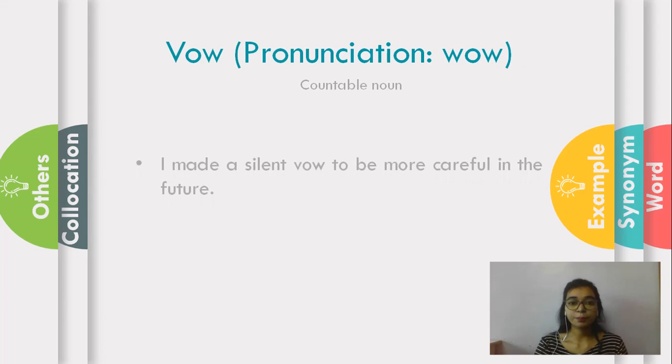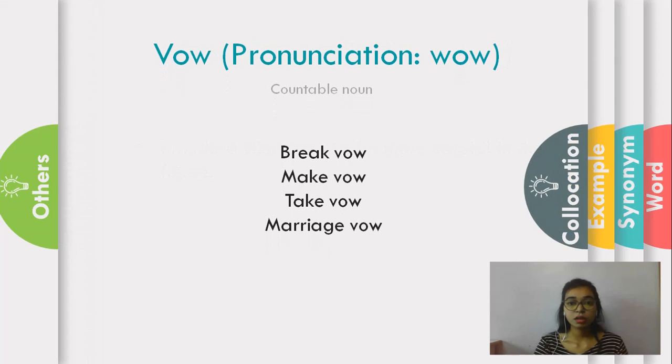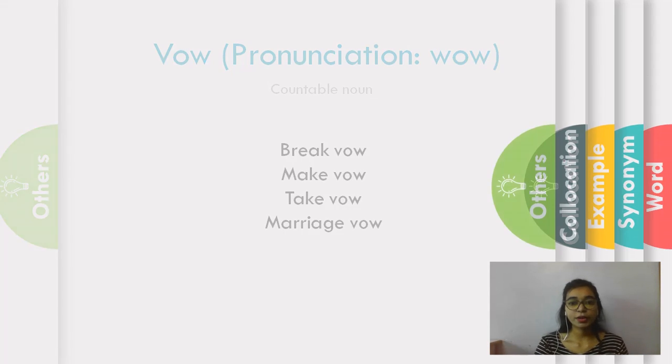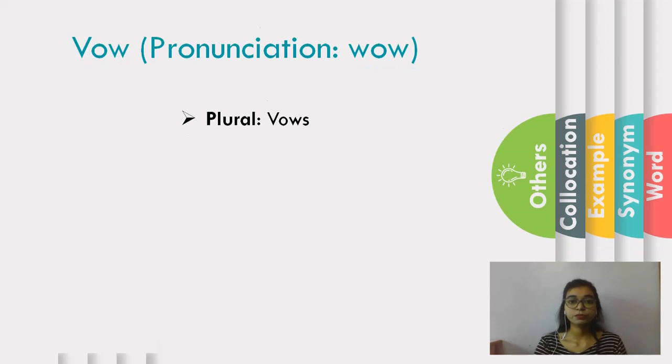Let's look at the examples. I made a silent vow to be more careful in the future. Let's jump to the collocations: break a vow, make a vow, take a vow, or marriage vow. Let's look at the other things. The plural could be vows.